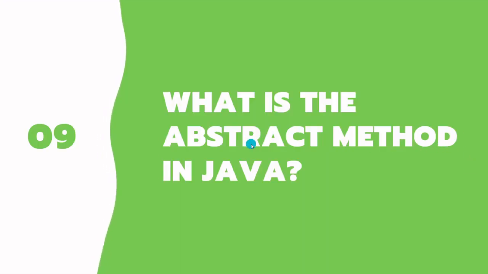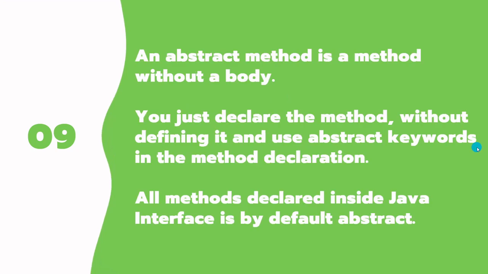Now, what is an abstract method in Java? I think that's really simple. An abstract method is a method without a body. So we just declare it there, and we want our extended child class to provide the body.